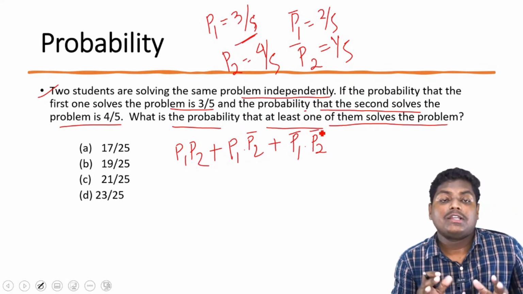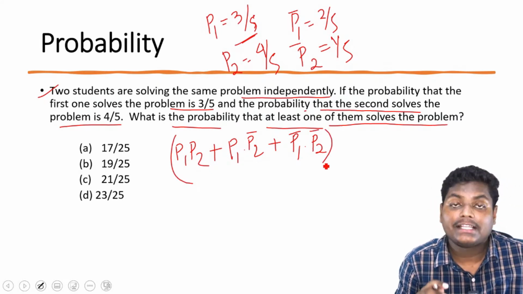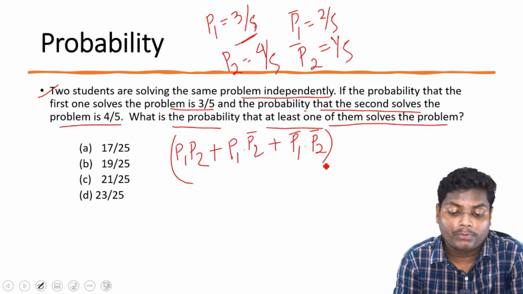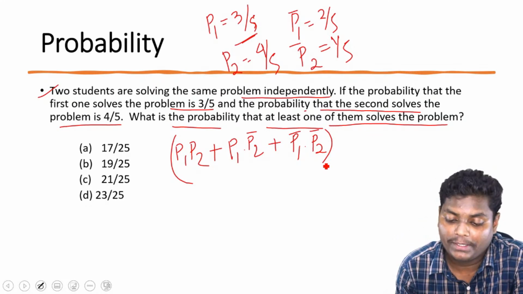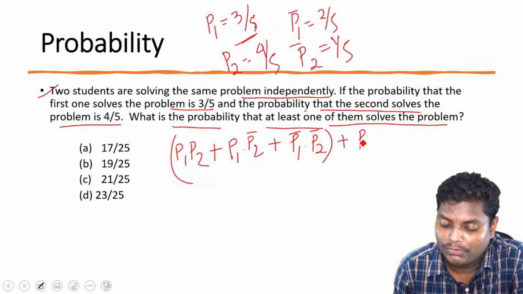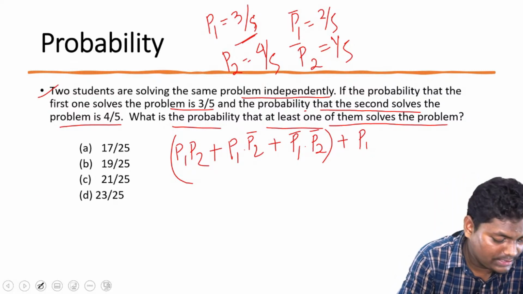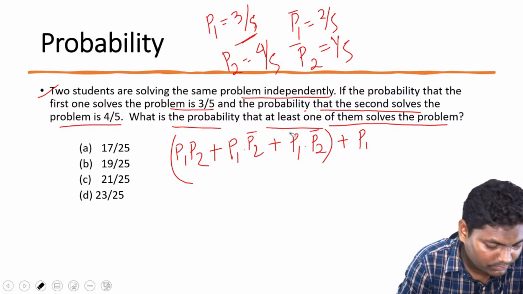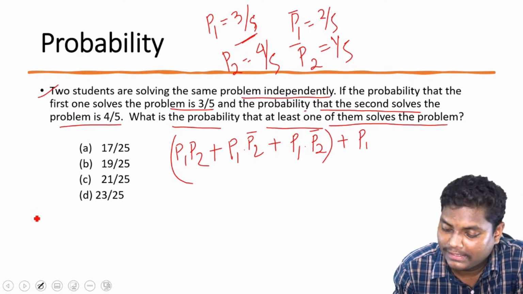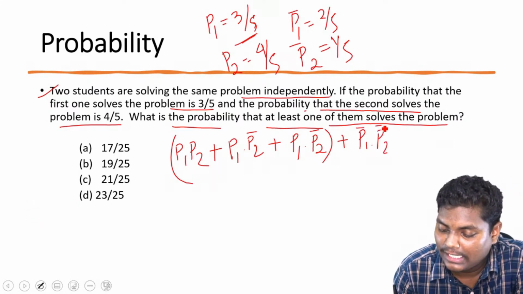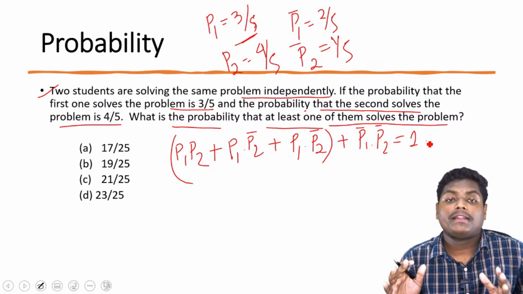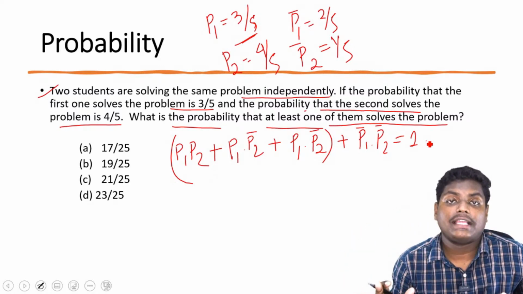These are the possibilities for at least one person solving. We know the probability that both won't solve, and if we add all of this, the entire probability is 1.